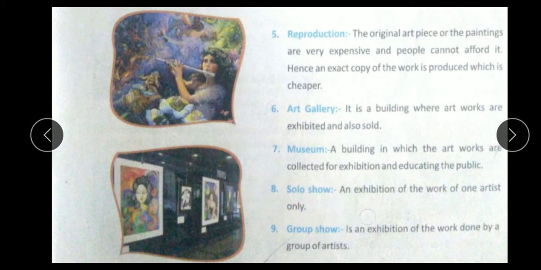8. Solo show. An exhibition of the work of one artist only. Solo show means just like an art gallery, but in this gallery only one painter's paintings are exhibited. It is called a solo show. Ninth, group show. An exhibition of work done by a group of artists. Many artists participate and each painting is exhibited in a particular building. It is called a group show.